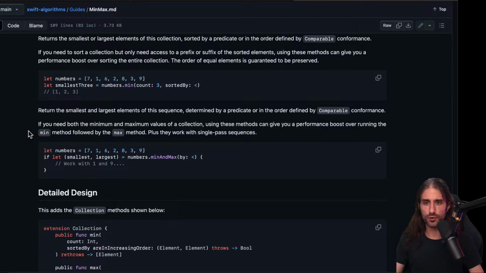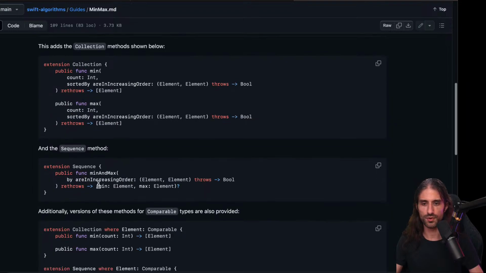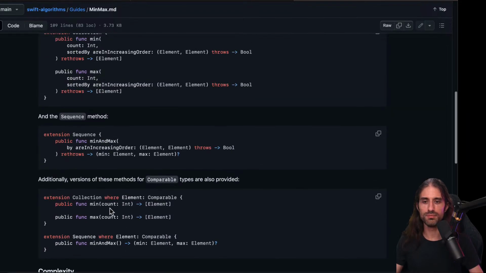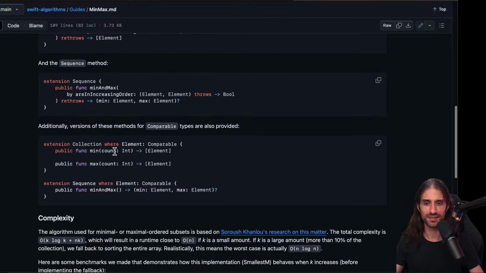If you need both the minimum and maximum value for a collection, using these methods can give you a performance boost over running the min method followed by the max method. So you can do it in a single pass, finding both the min and the max. So here, minmax will give you both the smallest and the largest. But you can do min count, max count, but you cannot do min and max with different counts. Okay, interesting.